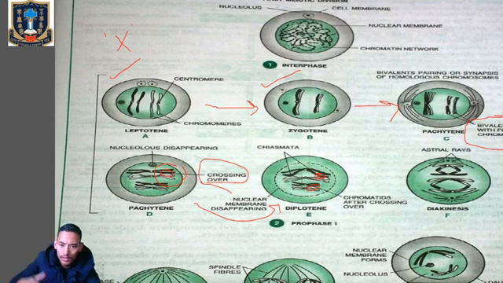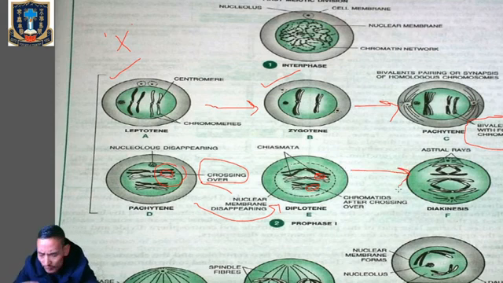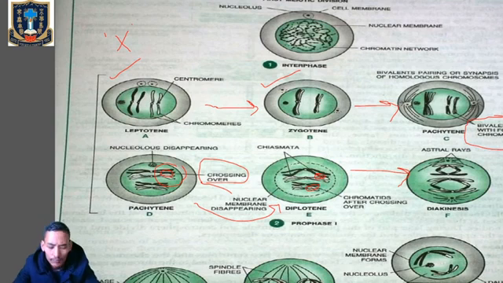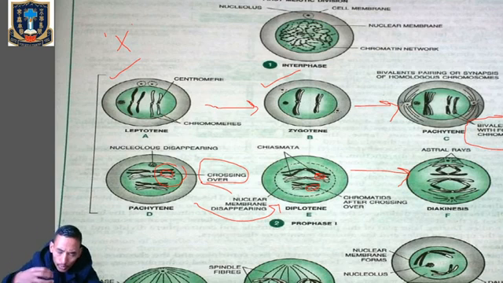Now from Diplotene, the cell will move into the next phase, which is called diakinesis. Diakinesis is the final stage of Prophase 1, and it is marked by the terminalization of chiasmata. During this phase, the chromosomes are fully condensed, and the meiotic spindle is assembled to prepare the homologous chromosomes to separate. So one more time, during diakinesis there will be terminalization of chiasmata, and formation of meiotic spindle fiber.